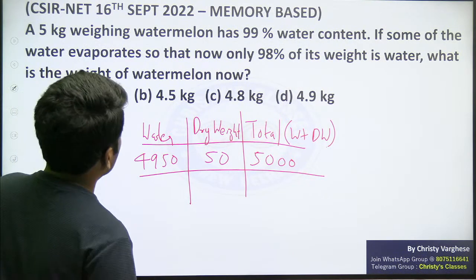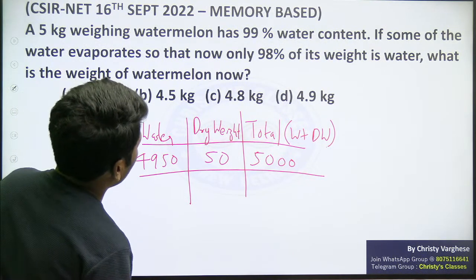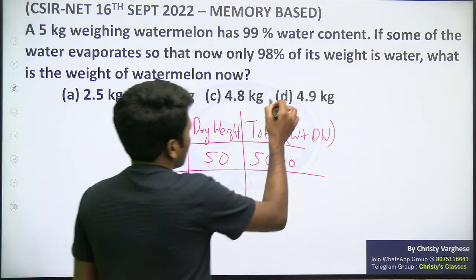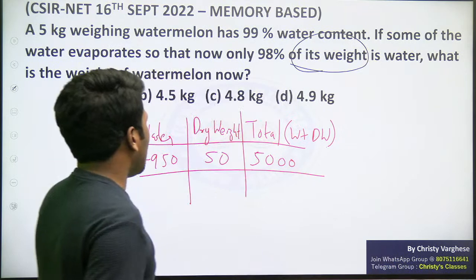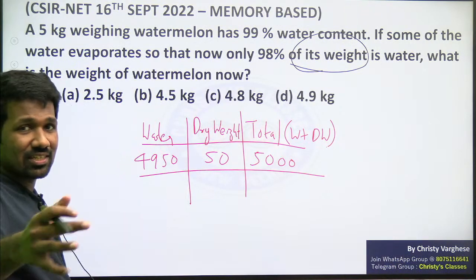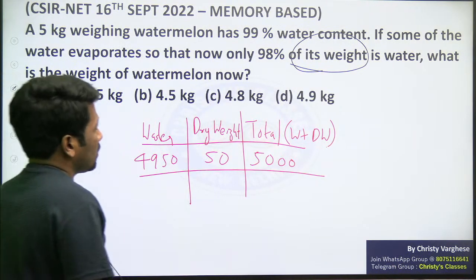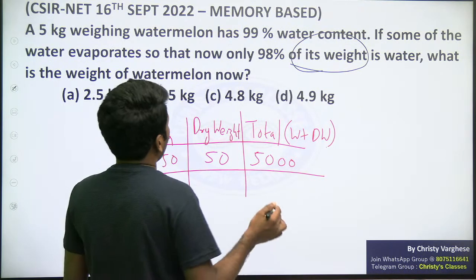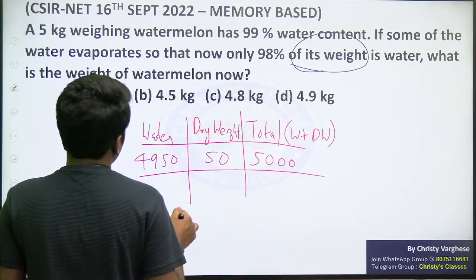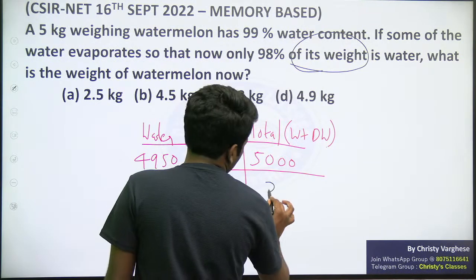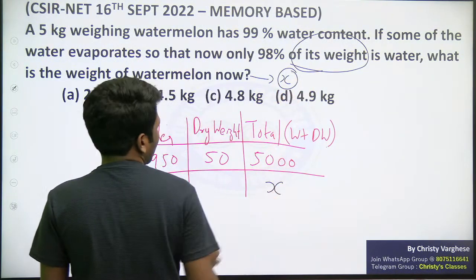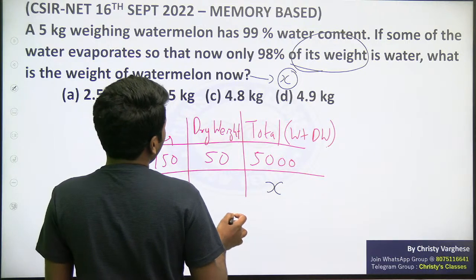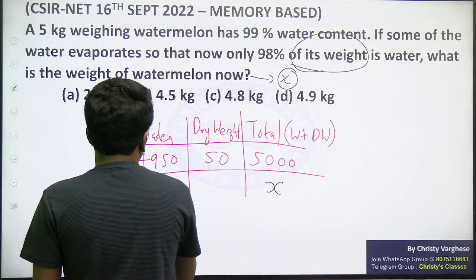Now if some of the water evaporates so that now only 98% of its weight, this is the most important thing where some people make mistake. 98% of its new weight, that is very important. 98% of this new weight is water. Then what is the new weight of watermelon? So let x be the required unknown. Let x be the new weight of watermelon. ऐसा है तो वो x का 98% है water.